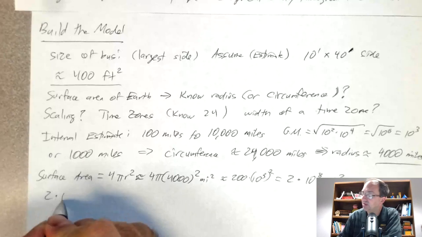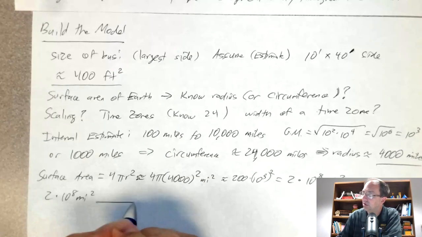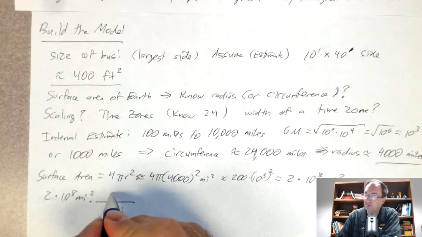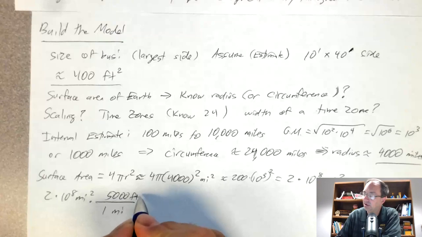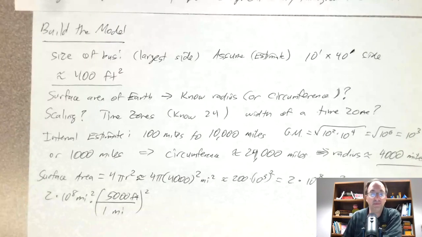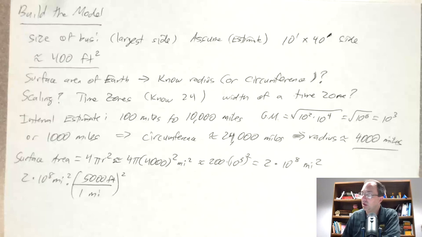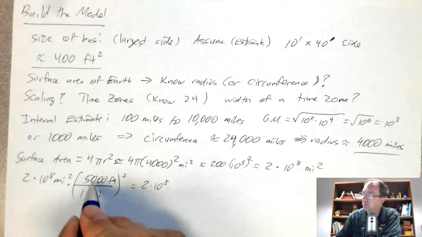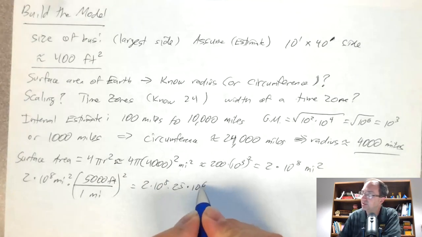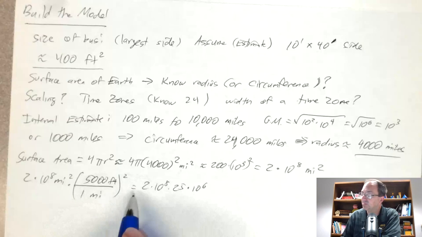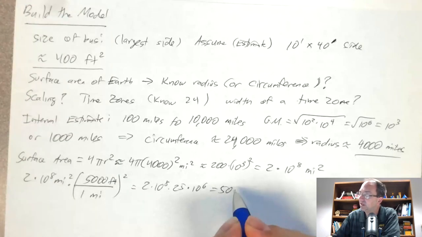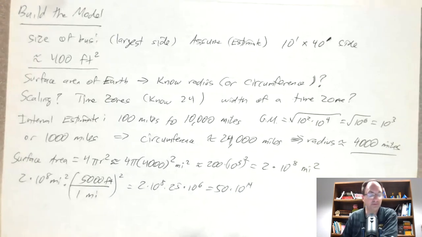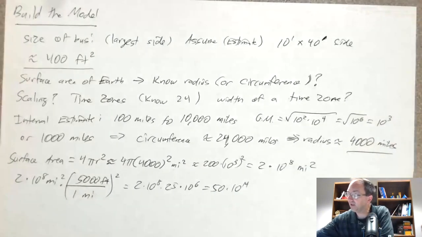Now we want that in square feet. So 2 times 10 to the 8th square miles times, so I want miles down here, and remember there's 5,000 feet in a mile, roughly, and I can square that number. And so then if I work that out, that is 2 times 10 to the 8th times 25 times 10 to the 6th, because I'm squaring 1,000. So that is 50 times 10 to the 14th, because 8 plus 6 is 14. And now we have something in square feet.